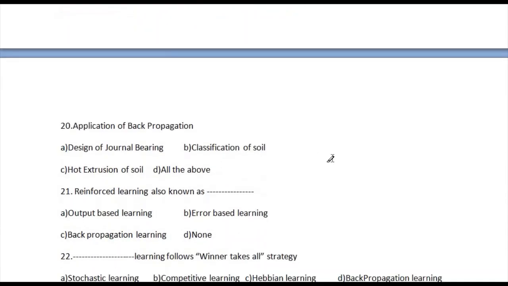Let's go for question number 20. The question is about the application of back propagation. The available options are: option A, design of general bearing; option B, classification of soil; option C, hot extrusion of soil; and option D, all of the above. The right answer is option number D, all of the above.